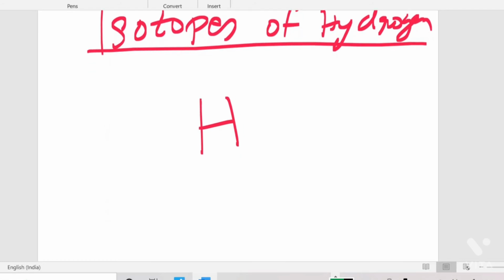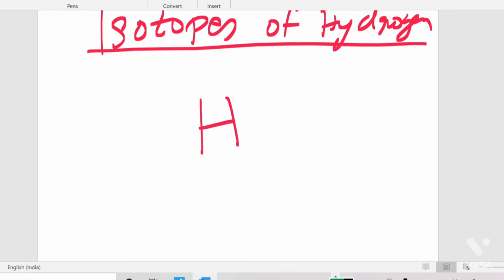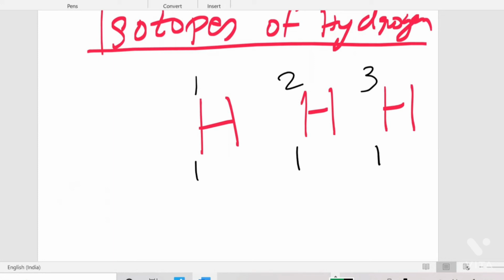The first here I'll write in black color: hydrogen 1, 1. Then I'll write two more H. Hydrogen has 3 isotopes. Here 2, 1 and 3, 1. As you have seen in my different videos on the structure of the atom, the top one is the mass number and the bottom one represents the atomic number.